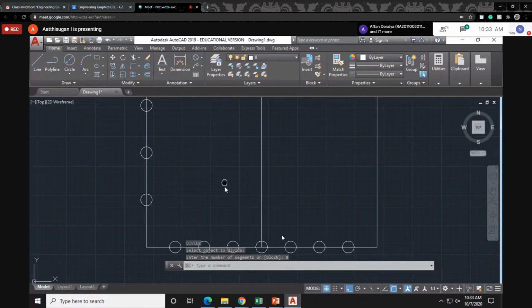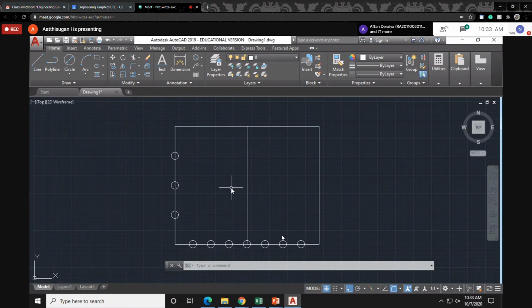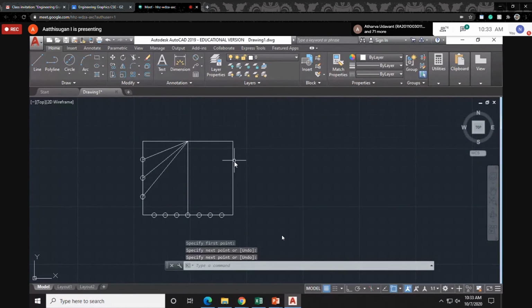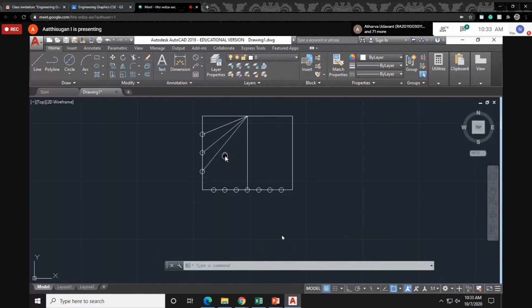Okay, next you know what you are going to do? Draw the lines. Just make sure ortho mode is off. Okay, ortho mode is off. Draw the line from here to here. Similarly from here to here. Then you want to do here, you can do it. Otherwise, I'll do mirror. Otherwise, I want to do only one side. Okay, then next.